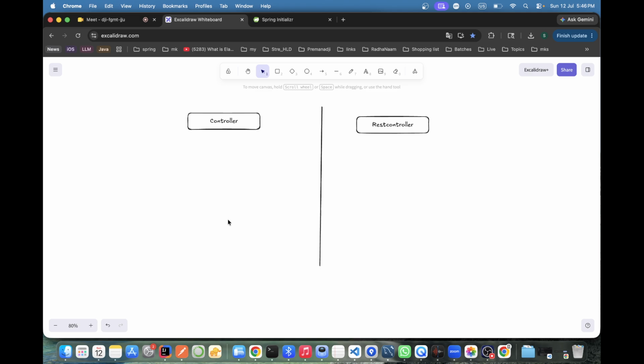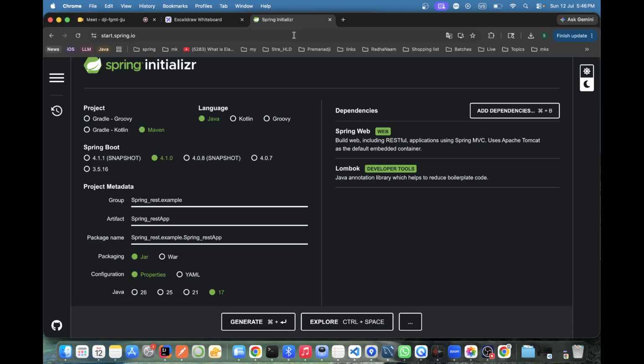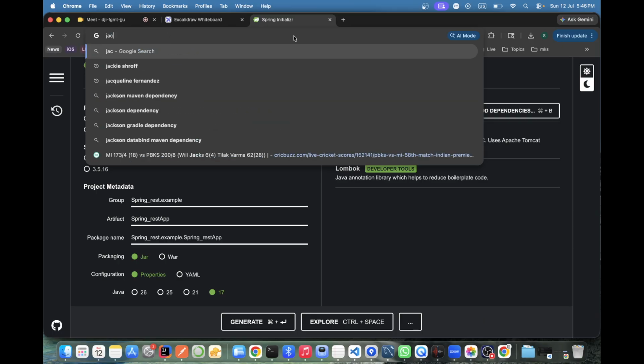on top of the controller, which serves the JSON and XML client. With the help of what? With the help of Jackson. Again, if I deep dive into Jackson, you will get confused. So you read about Jackson.